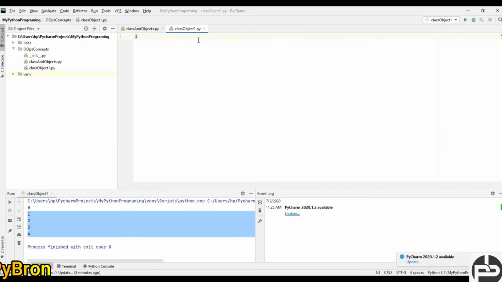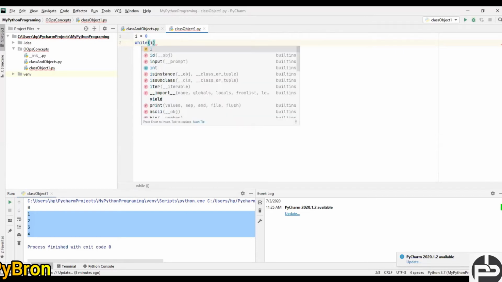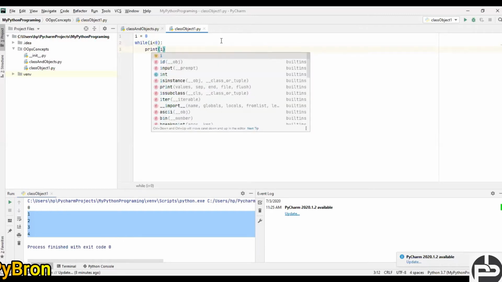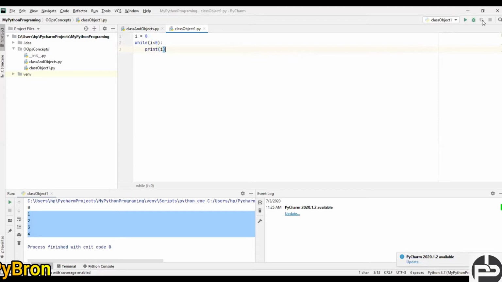Okay, suppose I had done i is equal to 0. I initialize it to 0, and I'm going to print here: while, and here I'm going to put one condition, i less than 0. Suppose I am saying i less than 0, and if so, I'm going to print i. Let's see what is going to happen.